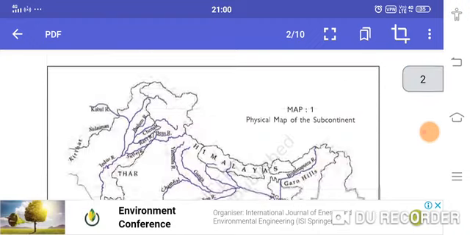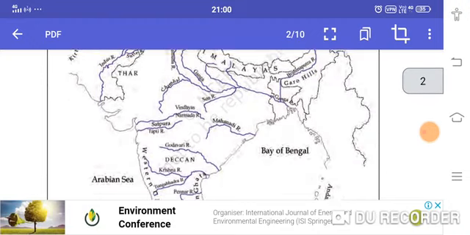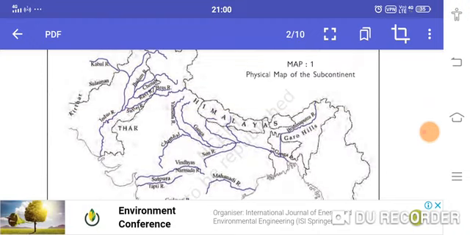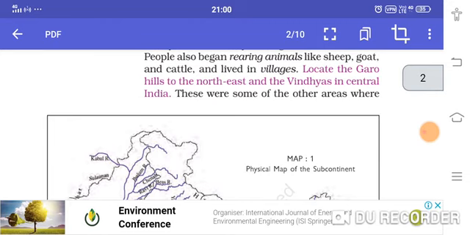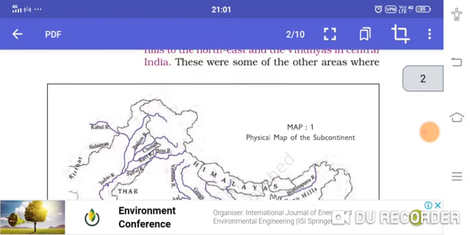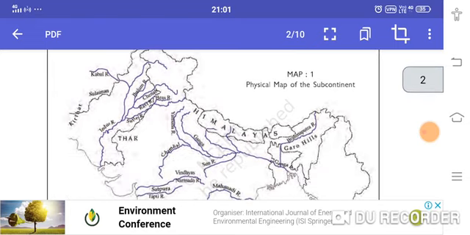So there are some places where people first used to live. If you look at the map carefully, you can see the people used to travel from one place to another. First of all, they stayed in a jungle. After the passage of time, they used to stay on the bank of a river. They used to do cultivation. They used to share the new style of carving stone and composing music. They even started cooking food. Okay, so how does it happen?